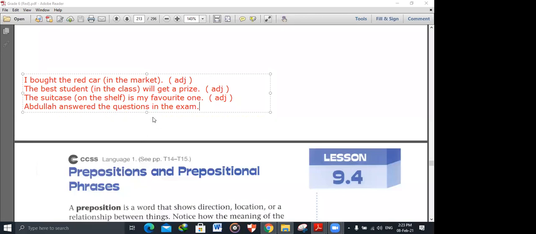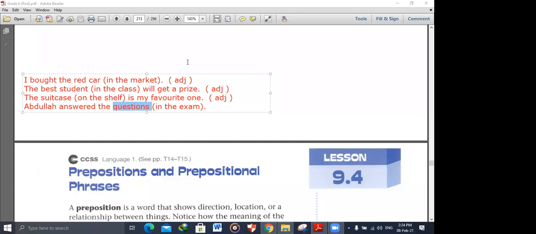Abdullah, the questions in the exam. The prepositional phrase starts with a preposition followed by a noun. In the exam. What's in the exam? The questions. It's not any questions.